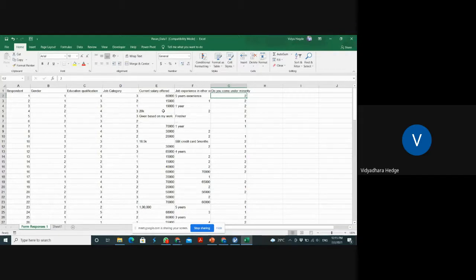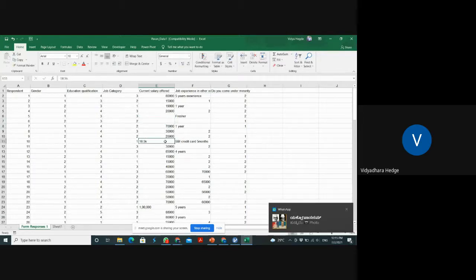We'll first do this one, and later we will check whether it is there, then we can add it. Given based on my work, it won't work. So it should be a number. I changed this 20K to 20,000, or else you can put it blank, no problem.